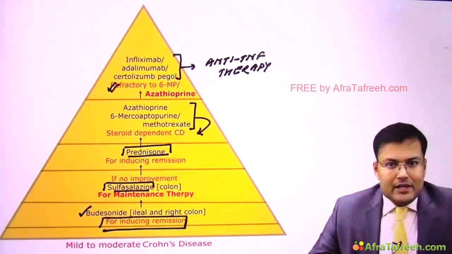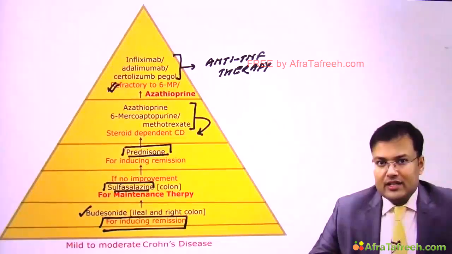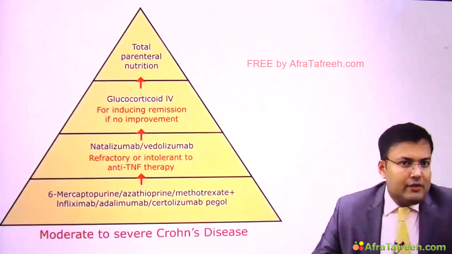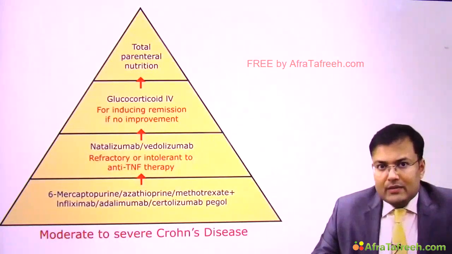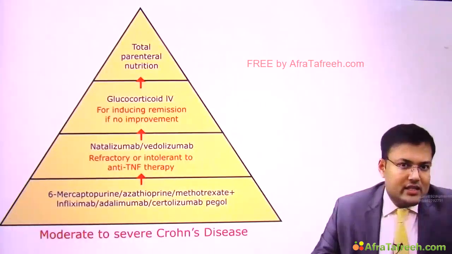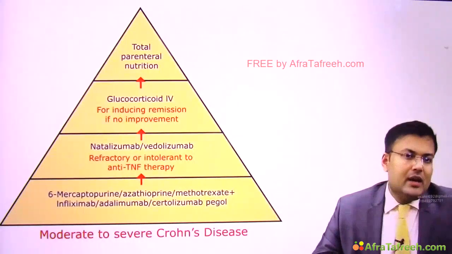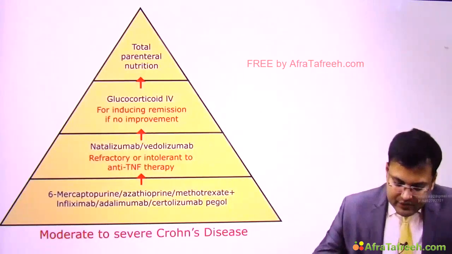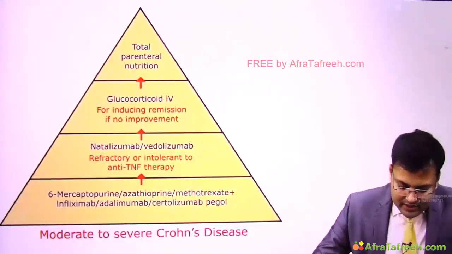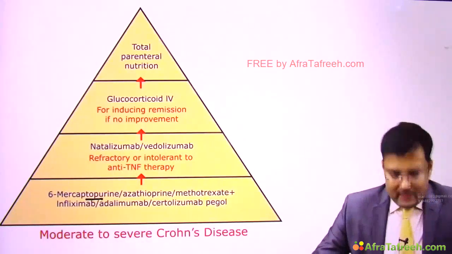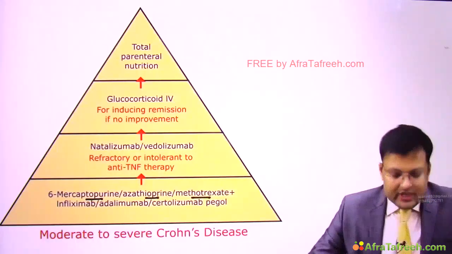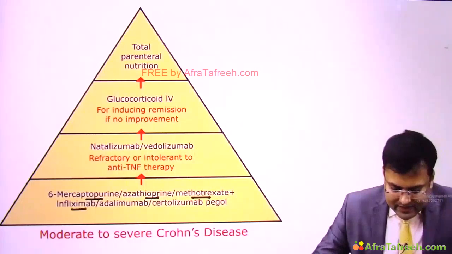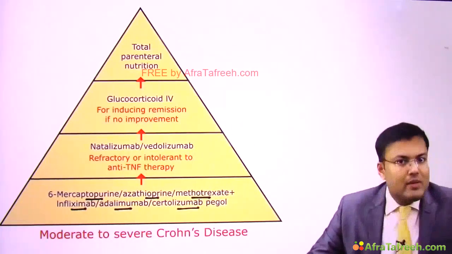Now see the management of moderate to severe Crohn's disease. There is variation in the management protocol given in various books. We followed Harrison. So whatever the management protocol we are going to discuss, it is strictly based on Harrison. Now see, management of moderate to severe Crohn's disease. So in these patients for maintenance therapy, we use 6-mercaptopurine or azathioprine or methotrexate, and we are using anti-TNF therapy, infliximab, adalimumab, certolizumab pegol.